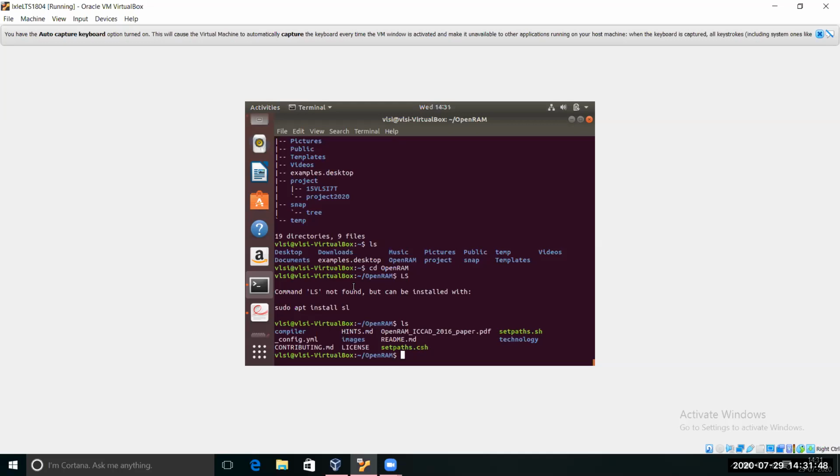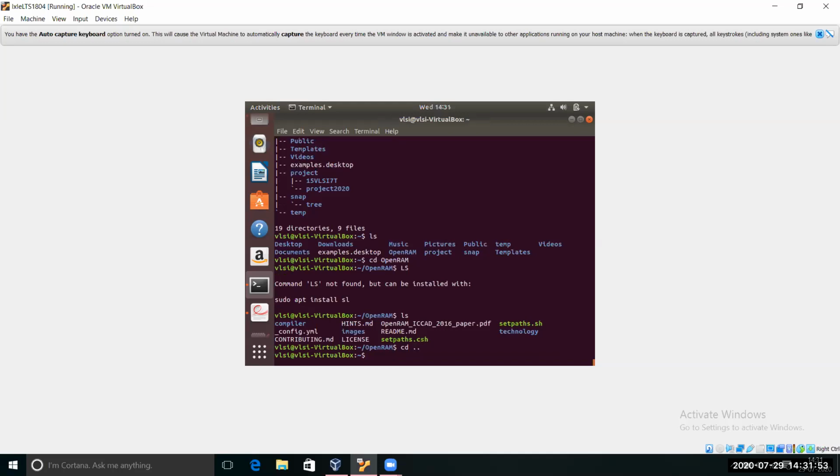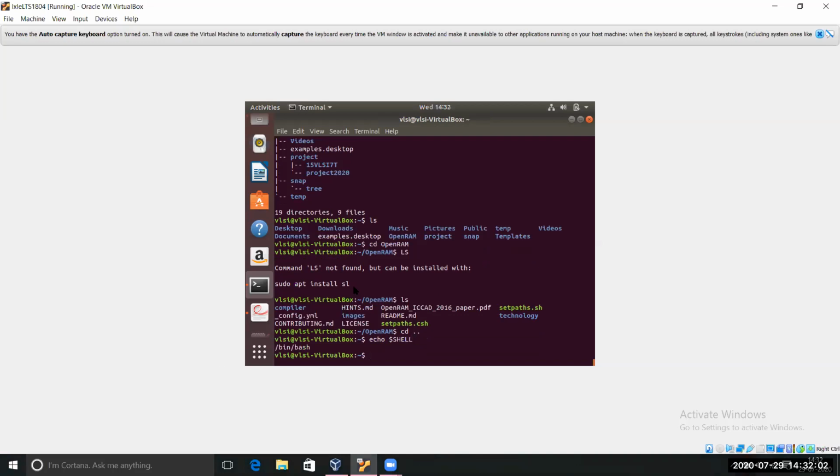Then you can do echo dollar shell. In your home directory you'll find the bash command interpreter. Bash is the command interpreter, which means it will interpret all the commands like cd and ls which we are doing.